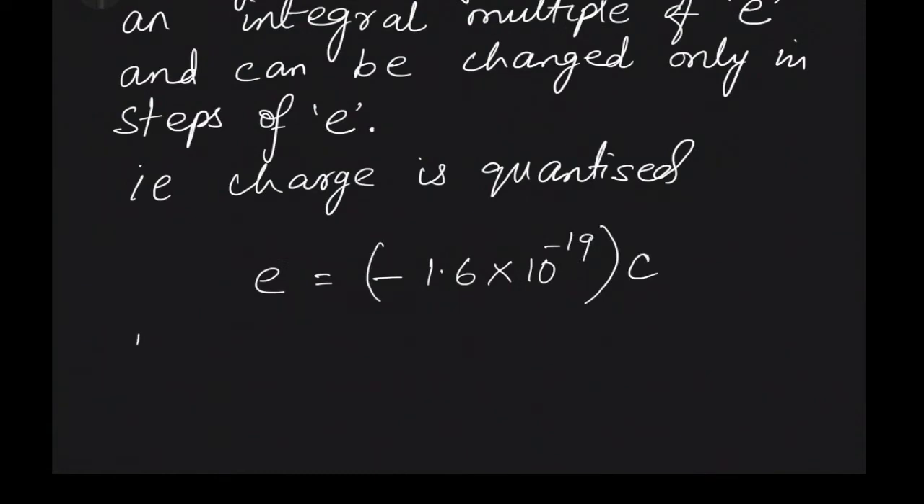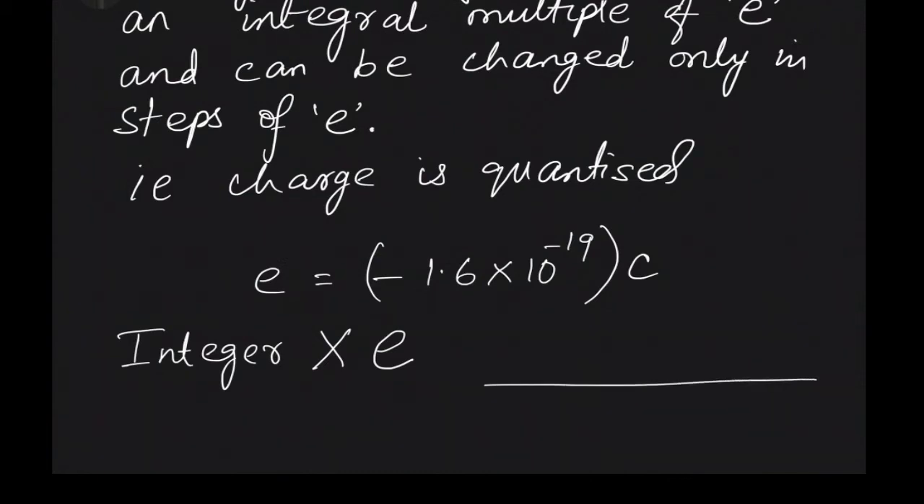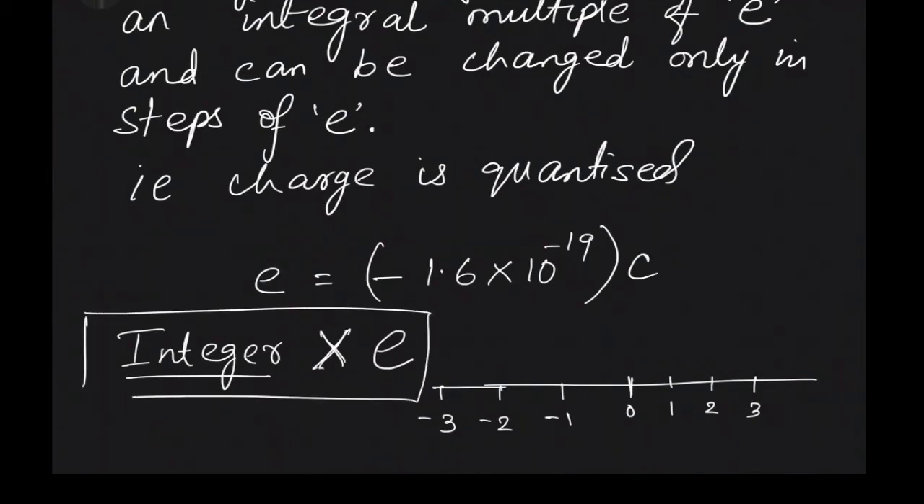So you can have any integer multiplied with this electronic charge. Okay, you already know what is integer. See, integer means the set of all positive and negative numbers including your 0, and excluding all fractions. So it can be any integer times e. This can be the charge of a body.